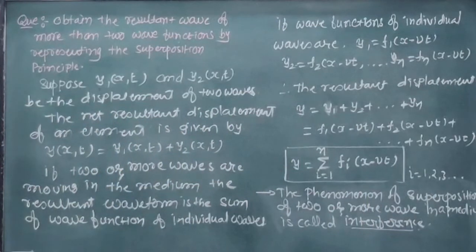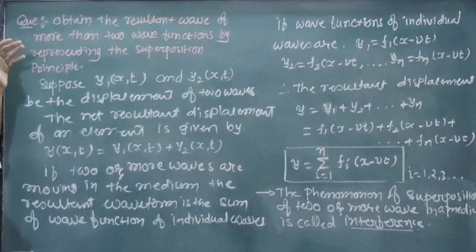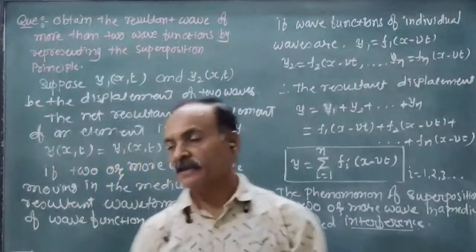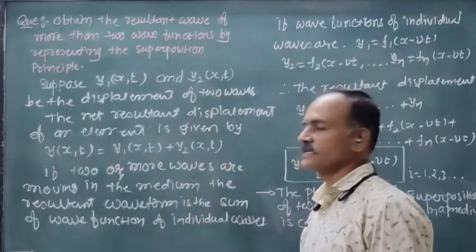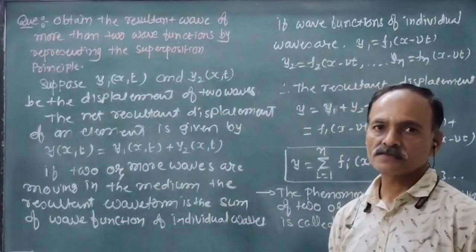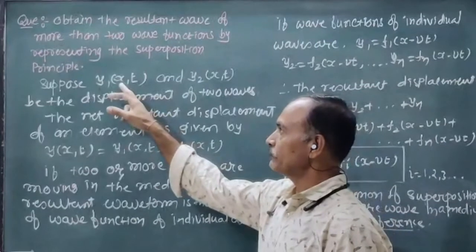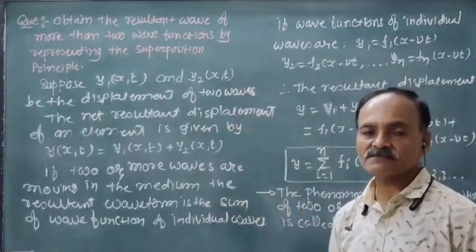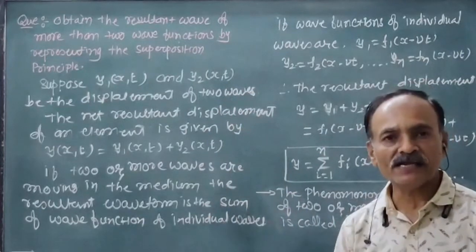Now listen. The question is: obtain the wave function of more than two waves by representing the superposition principle. For that purpose, suppose y1(x,t) and y2(x,t) are the displacements of two waves: y1 is the displacement of a wave at position x and time t, and y2 is the displacement of the wave at the same point and same time.